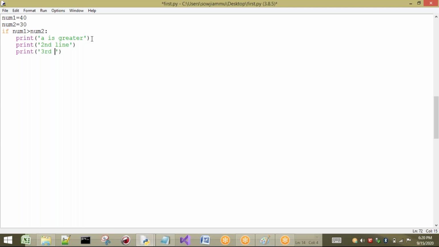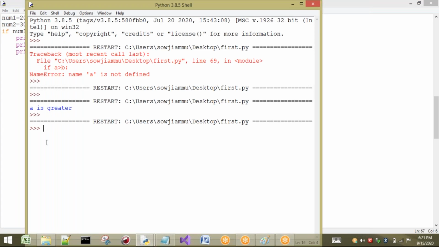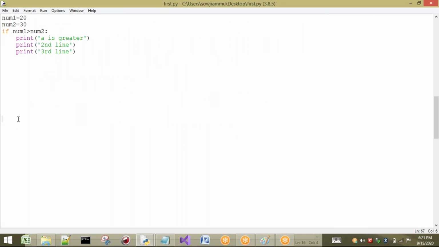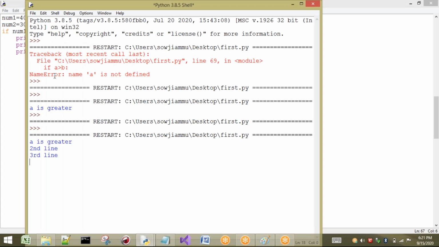Okay, right. Now three lines are there. Now the condition is true, for example. Otherwise, first I will make it false. Then what happens? All these statements will not be printed because the condition is false. Now I will make this condition true. If this condition is true, then all these three statements will come under this if and be executed. Now what happened? a is greater, second line and third line.